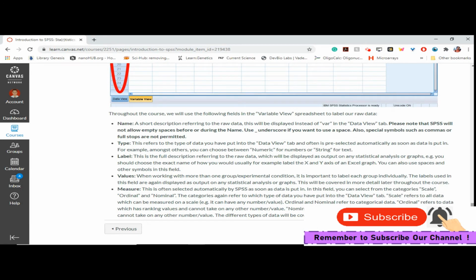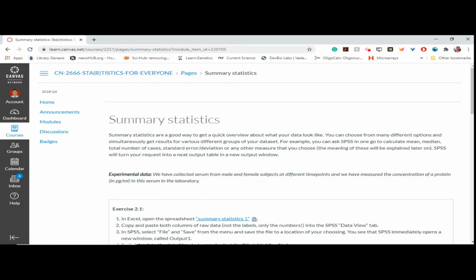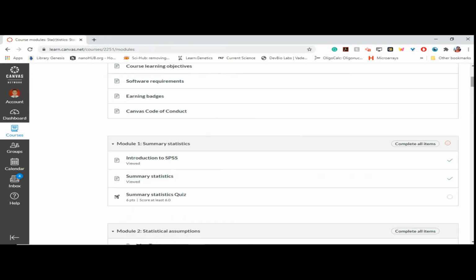Once you have completed the learning, click on next to access the next session of these modules. Many times you will see, below the page, the completed status bar, or you have to click on mark as done or mark as completed. Once you have completed a specific topic or module, you can see the completed tick mark.